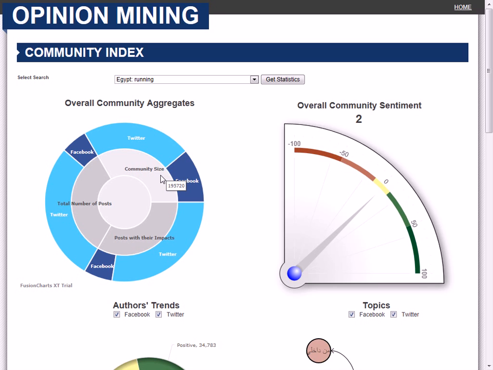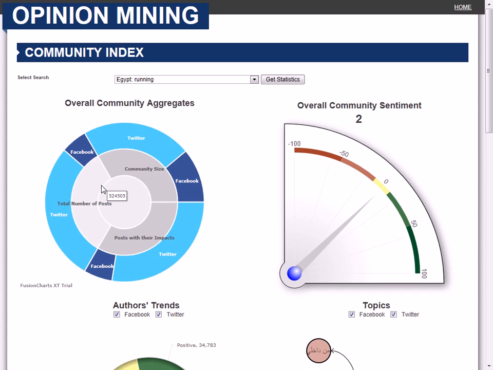Here, for instance, we can see the distribution of community size is like 30% in Facebook to 70% in Twitter, while when we compare the posts and the posts with their impacts, the ratio is actually much less. This will show to the users that authors on Twitter are more active than authors on Facebook in general.